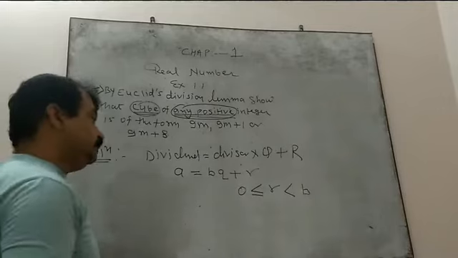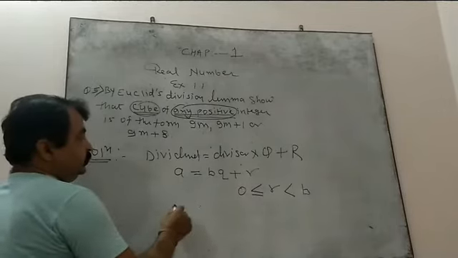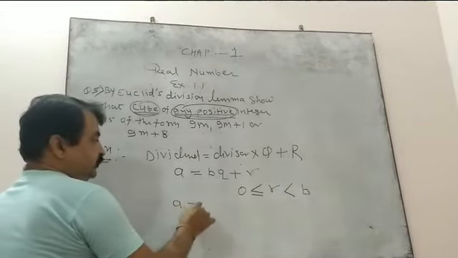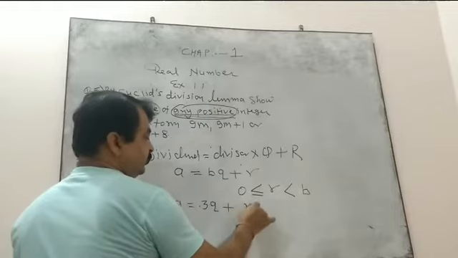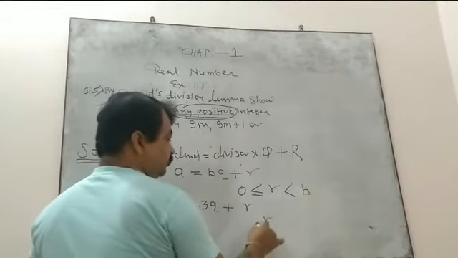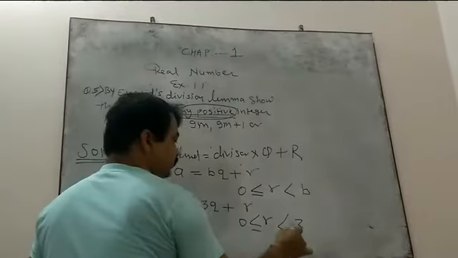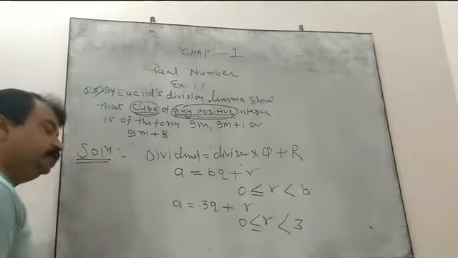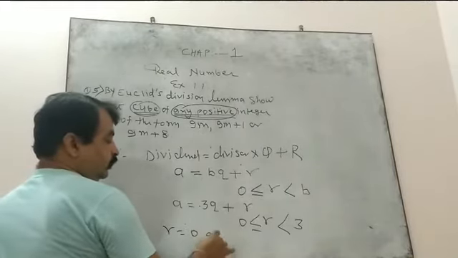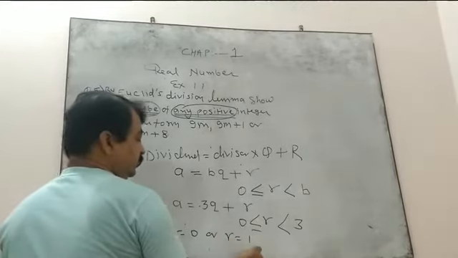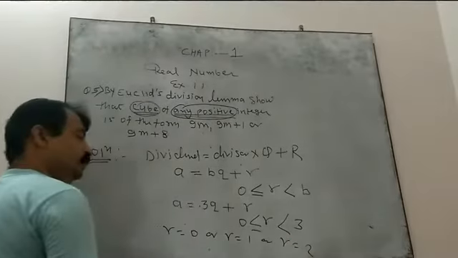Now I am going to work it out. Come to the question. a is the positive integer. I am taking 3 cube plus remainder r. Here the limit of r will be greater than or equal to 0 but smaller than the divisor. So what can r be? r can be 0, or r can be 1, or r can be 2.